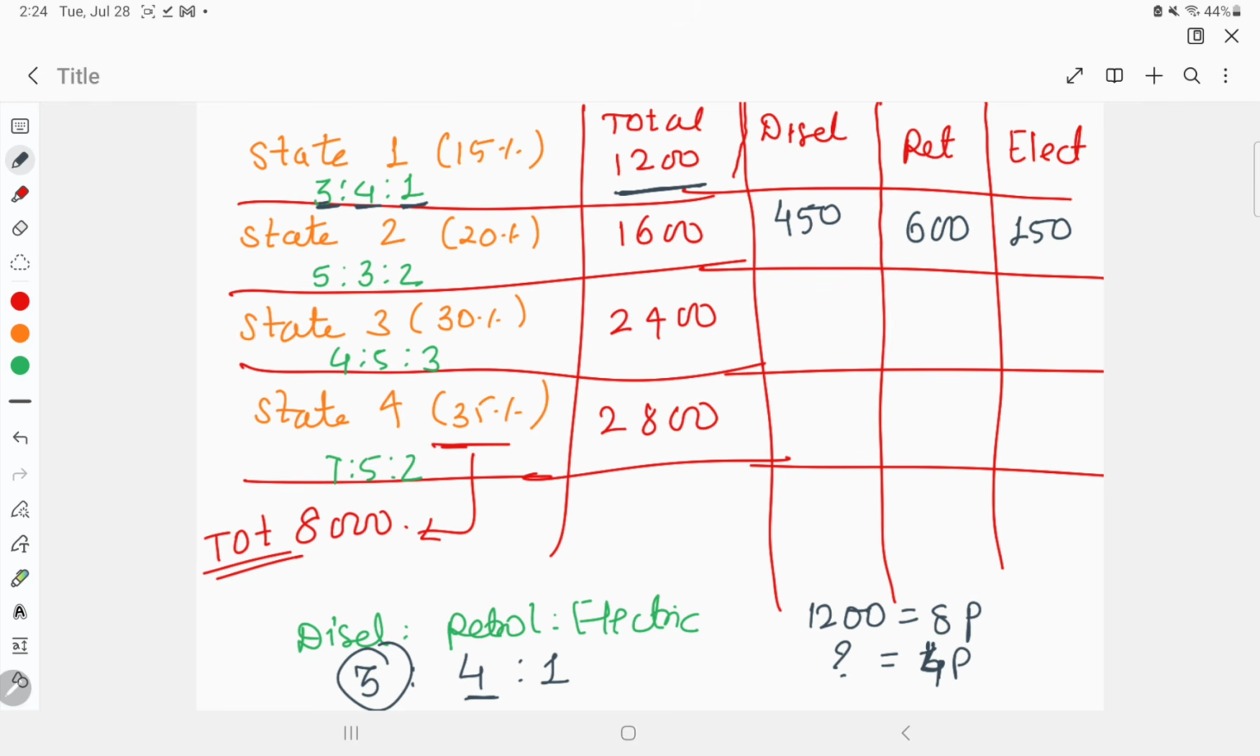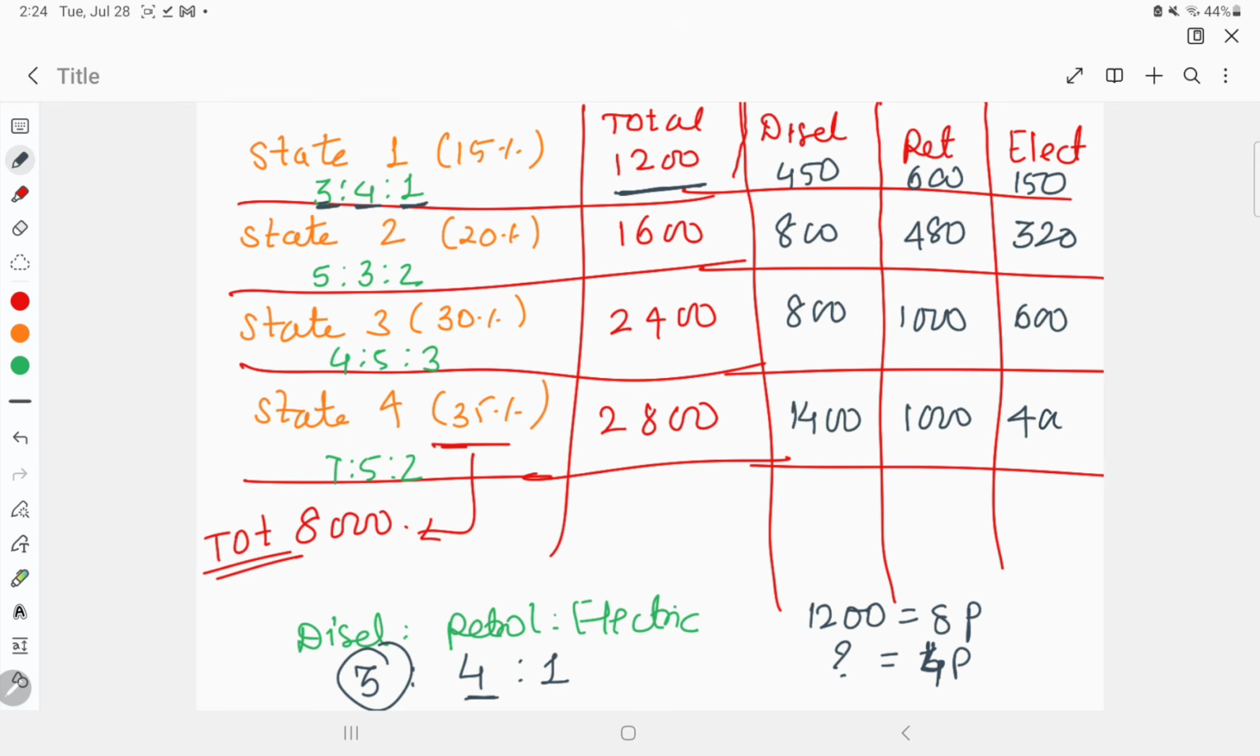This is how you have to find the entire data first, and then you can solve the question. This is something I have already found out. If you have any kind of doubt, you can put it down in the comment section. I'll help you to solve the question properly. It's 450, 600, and 150. This is 800, 480, and 320. You know the entire value. You know the total number of cars in one specific state. Then you can find the ratio values very easily. You can find out how many are electric, how many are diesel, and how many are petrol cars.